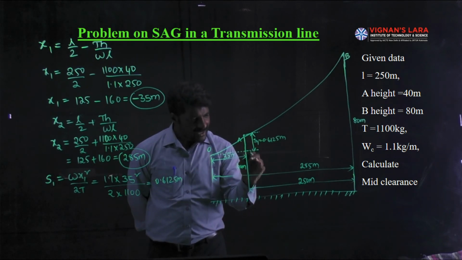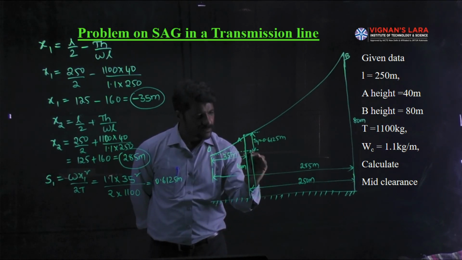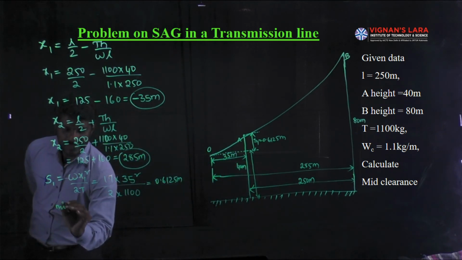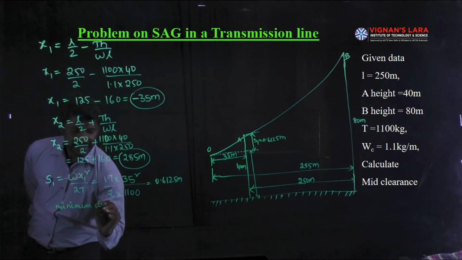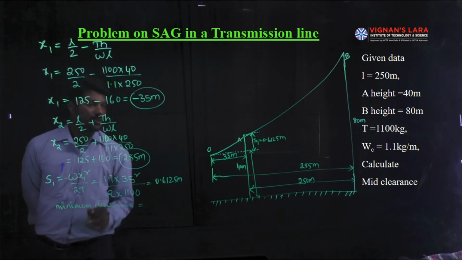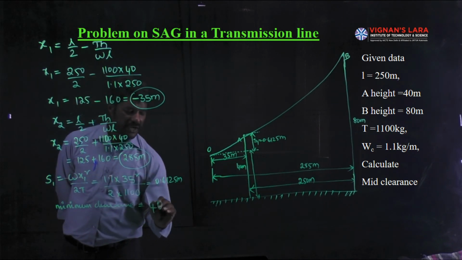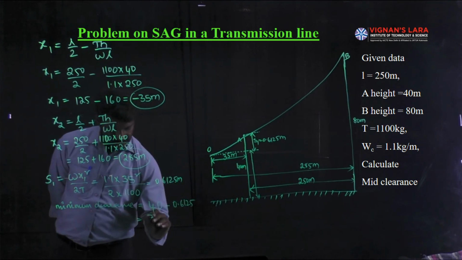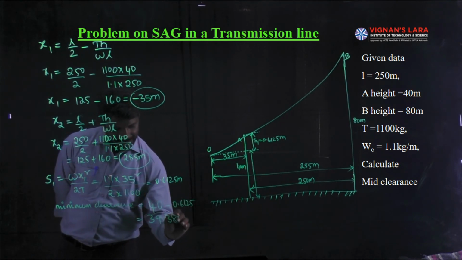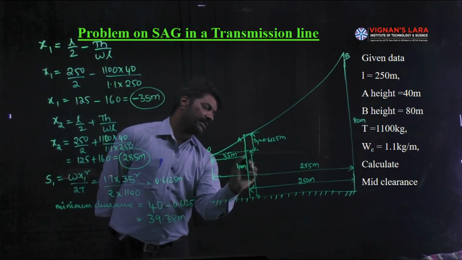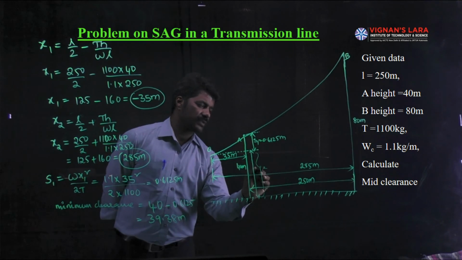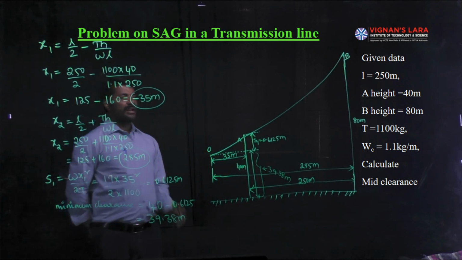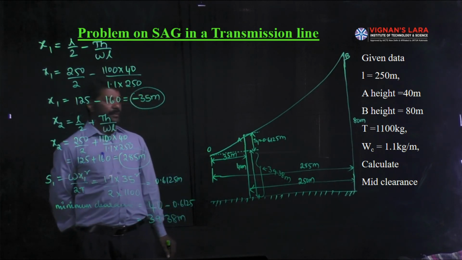Then the remaining length here, whose value is to be the minimum clearance. The minimum clearance is equal to the shortest support length 40 minus S1 0.6125. Subtracting these, you will get 39.38 meters. It means the length of this small clearance is 39.38 meters. But they are not asking us for the minimum clearance, they are asking for the mid clearance.